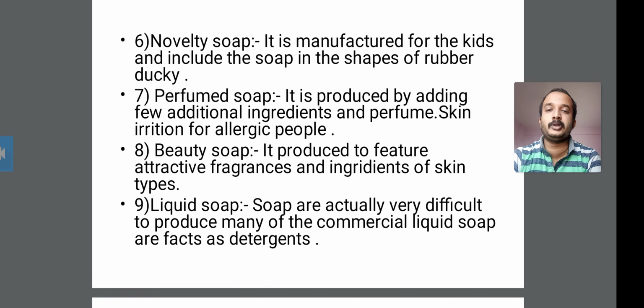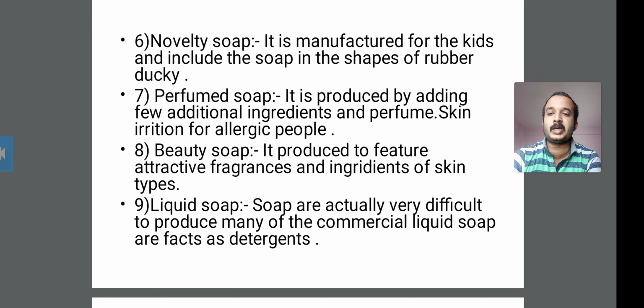Next, the beauty soap. It is produced to feature attractive fragrance and ingredients for skin types, meaning your body gets attractive fragrances and skin ingredients, and attractiveness is formed by this beauty soap. Then the liquid soap.